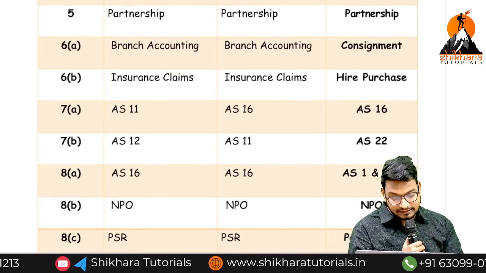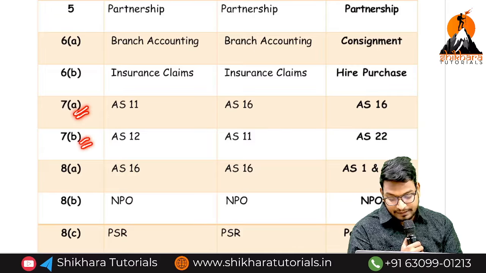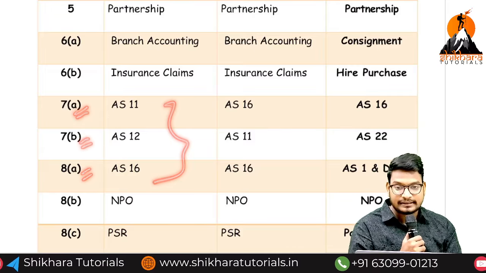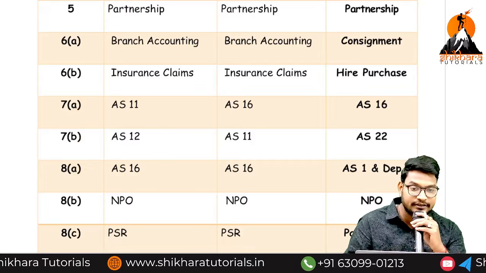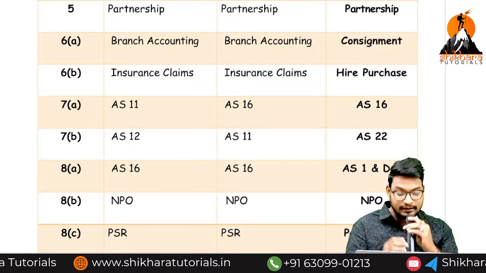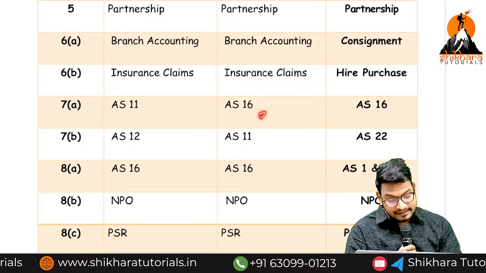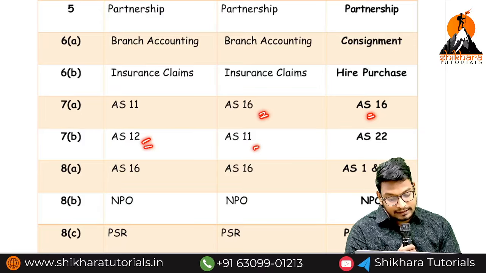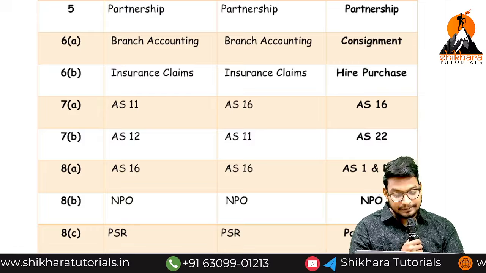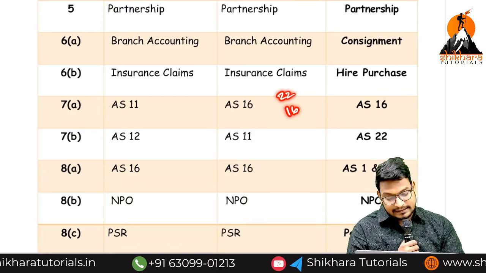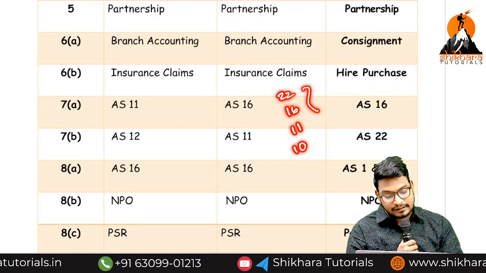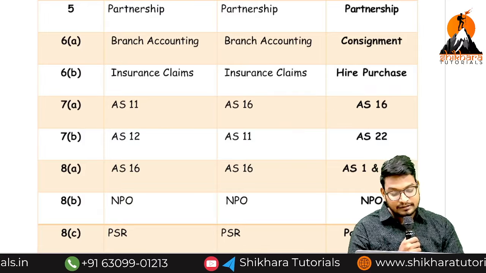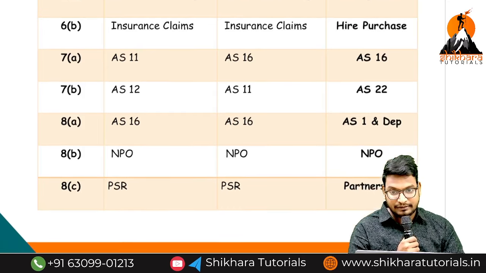So see this one, standards. 7A, 7B and 8A are called as what? Standards. Please focus more on the differences. Nowadays they are asking the differences. See here, 16 and 16. So 12, 11 or 22. Mainly they are asking AS 22, 16, 11, 10. These are the most important standards they are asking in the examination. Please be thorough in that.